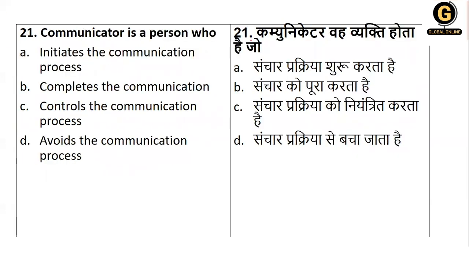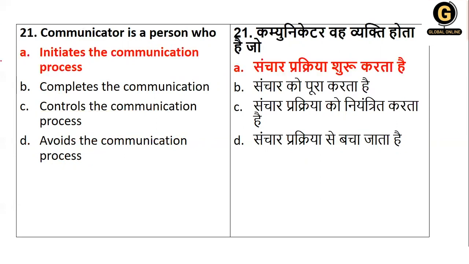Next, 21. A communicator is a person who initiates the process of communication, who completes the communication, who controls the communication process, and avoids the communication process. So, who is the communicator? Avoids will definitely not come. Control will not come. Initiates or completes. If you have the choice between both, your right answer is A, where the communicator initiates the communication process. He starts the communication process.